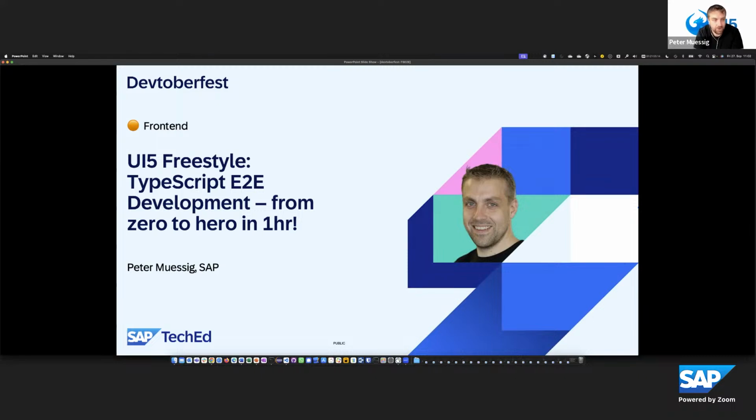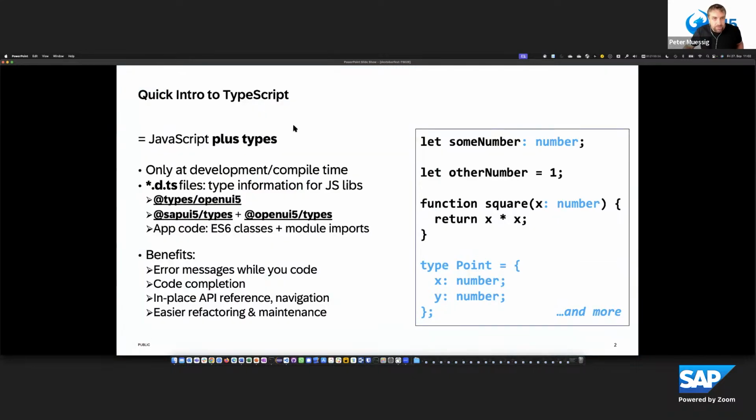And today I brought a topic with me to show you how you can do TypeScript end-to-end development. And therefore, I created a small step-by-step flow, which we will execute here together. And later on, you can also replay that. So let me first quickly introduce you to TypeScript.